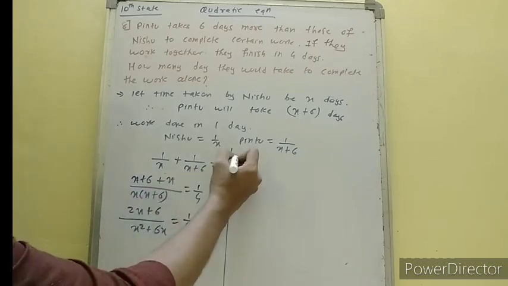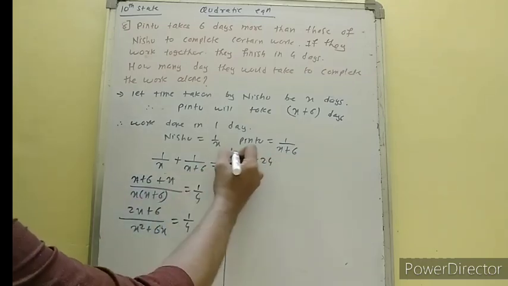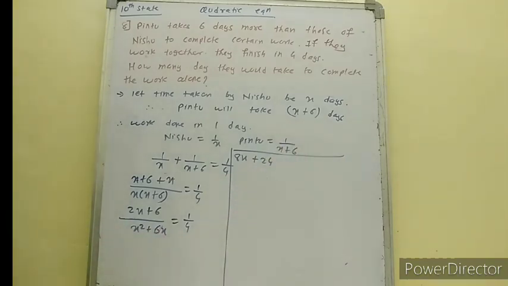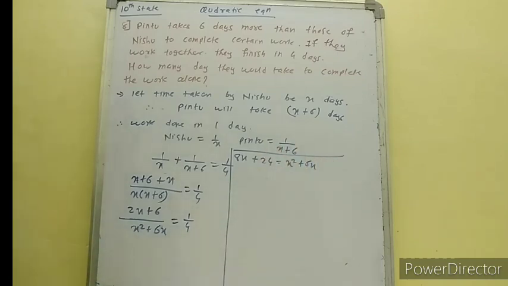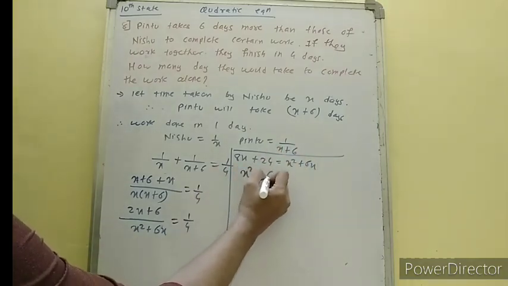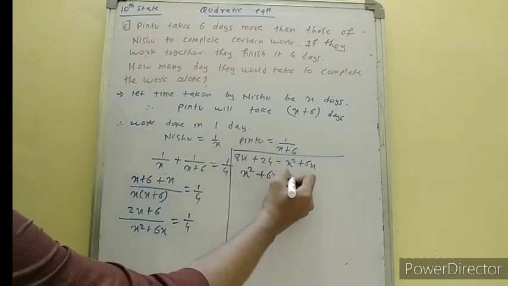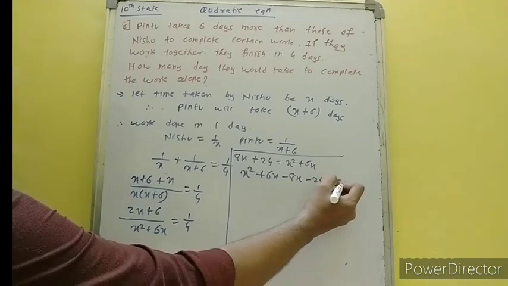So 4 2s are 8x, 6 4s are 24, and this will come this side. We have x square plus 6x. So writing in the standard form, x square plus 6x plus 8 will come here and become minus 8, plus 24 will come here and become minus 24.